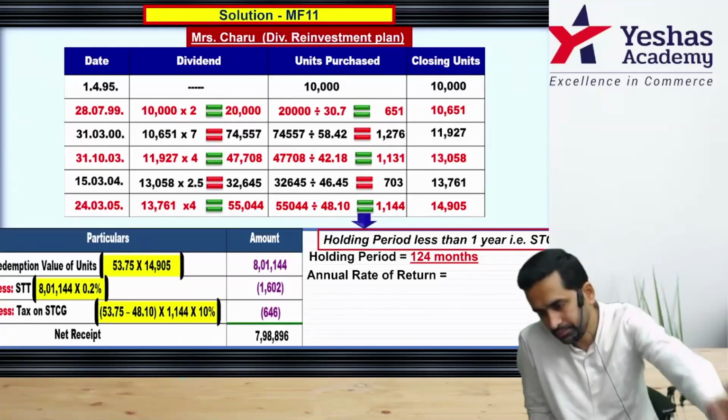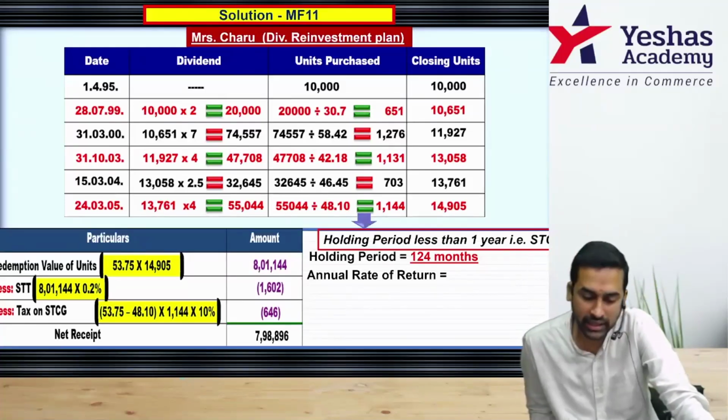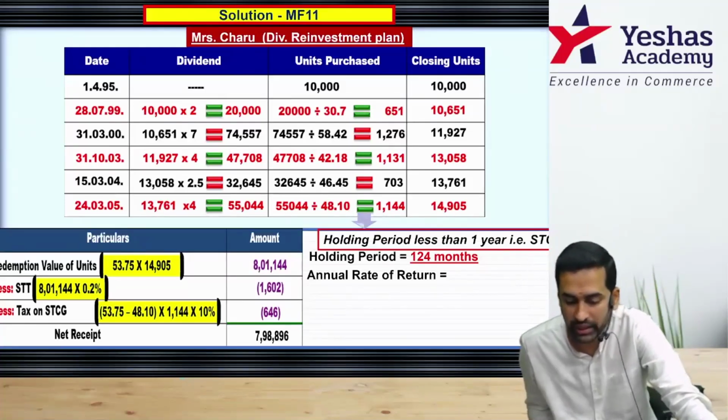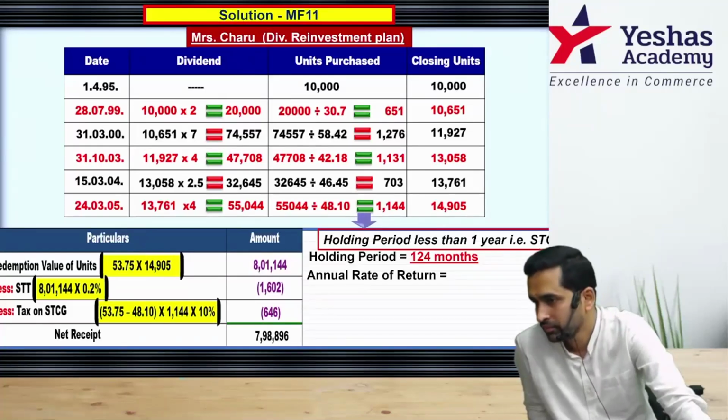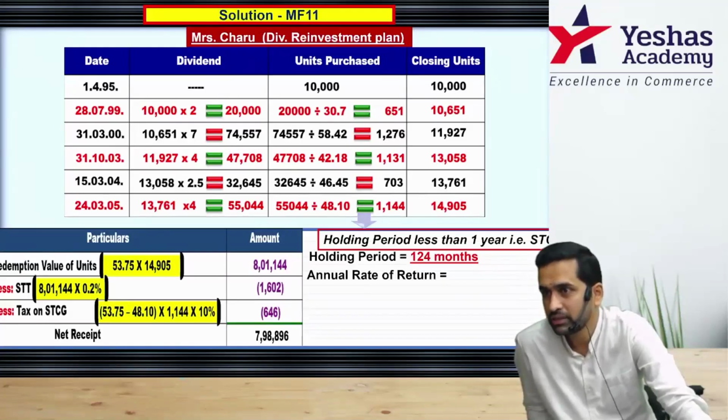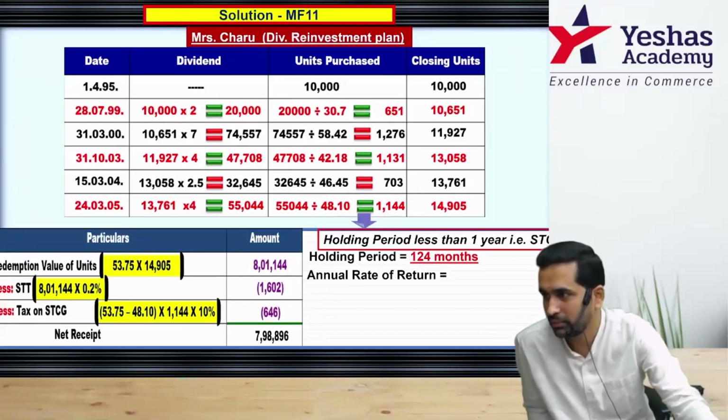Now my question, how much is net cash inflow? 798,896. How much is your investment in this? 1 lakh plus 1 lakh plus dividend. Should you consider that dividend? But it's supposed to receive dividend, correct? Money never came to you.